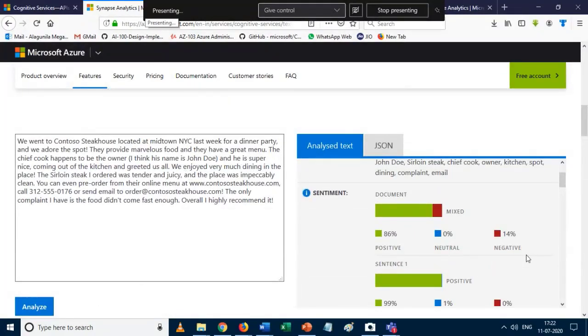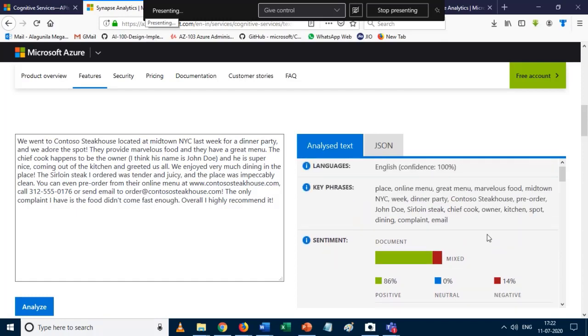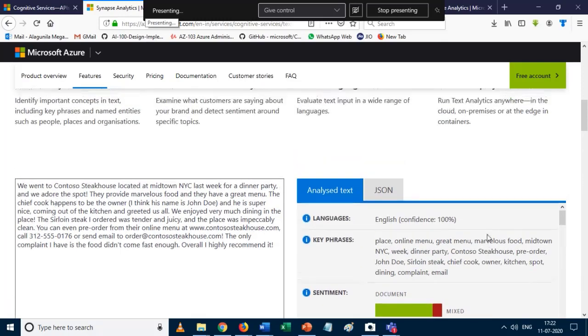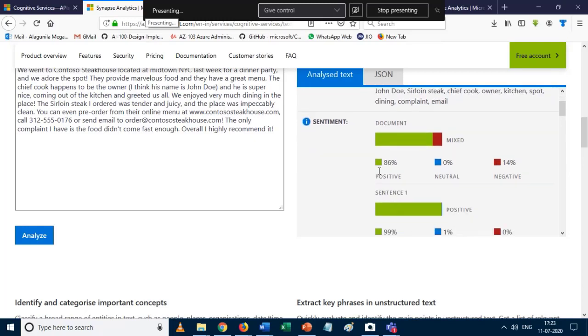Okay, so like we can get the sentiment. As I said before, we can have the sentiment values. It can detect what languages you are pasting, what key phrases you are using, and what the sentiment should be. The first one gives the entire sentiment.